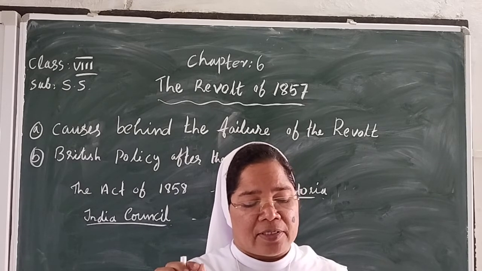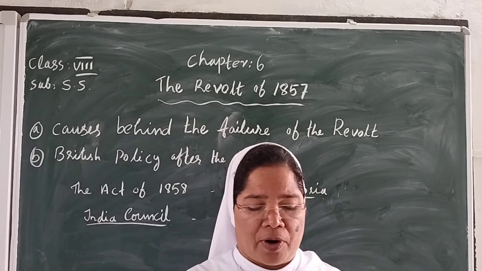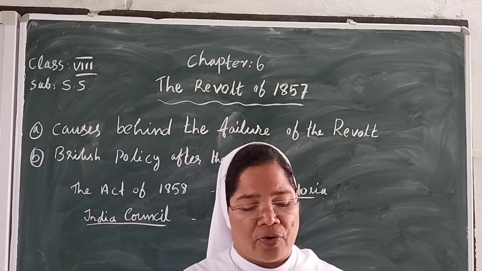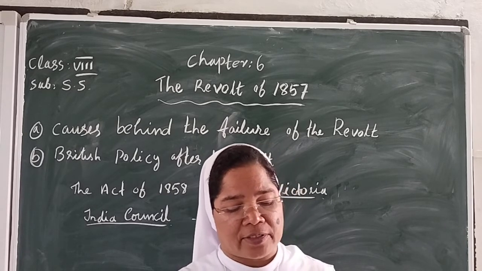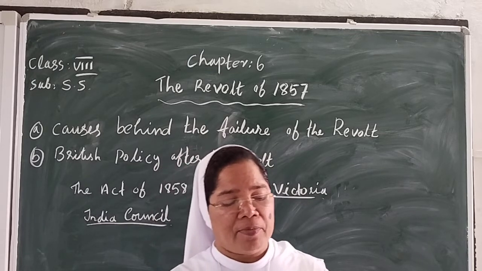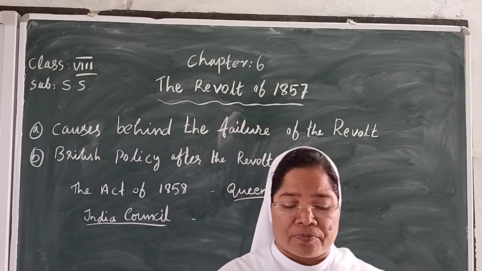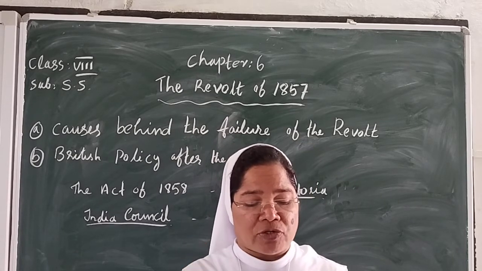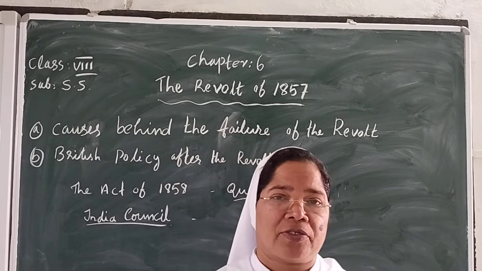They even suppressed the internal revolts to help the rulers keep their power, by stopping all the annexations, withdrawing the doctrine of lapse, and rewarding the rulers with titles. The government tried to make them allies. The queen promised not to interfere in the social and religious beliefs and the customs of the people.